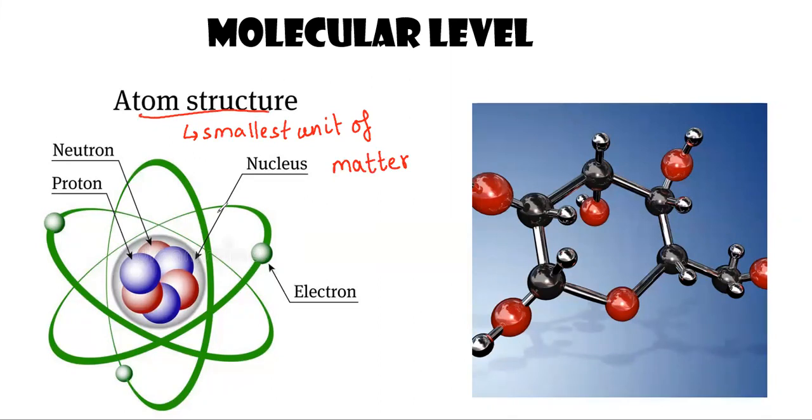Whenever there are groups of atoms, we say that it is a molecule. As you can see here, there are groups of atoms. This is one kind of atom, this is another kind of atom, and this is also a different atom. They are grouped in one structure, creating a molecule. So this describes the molecular level of body organization of humans.